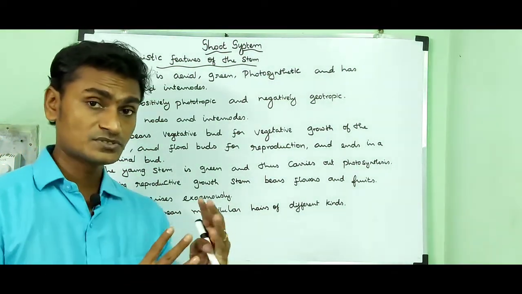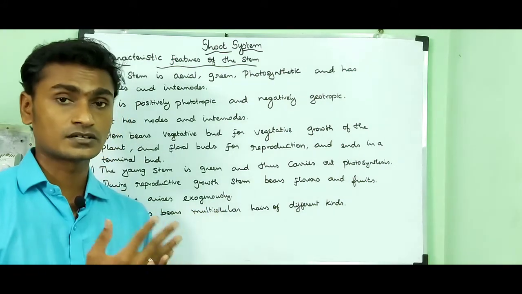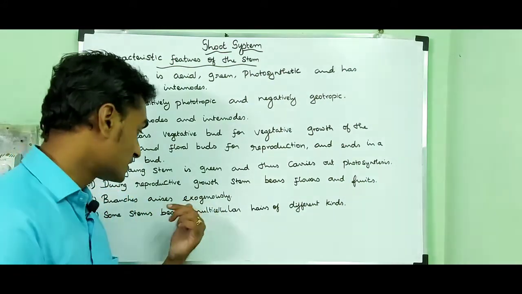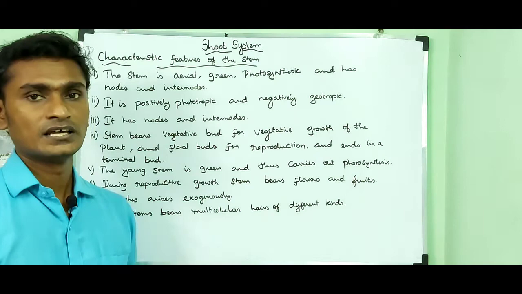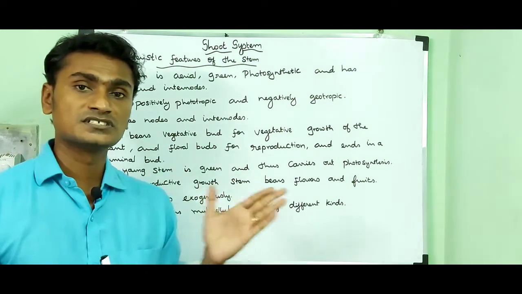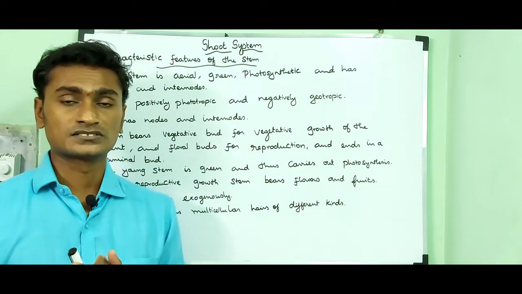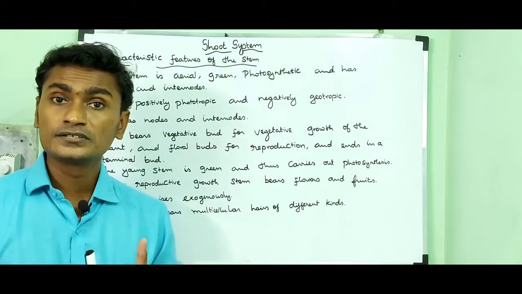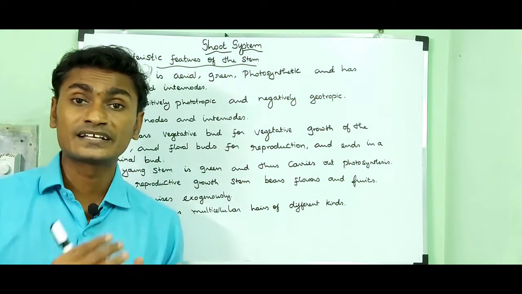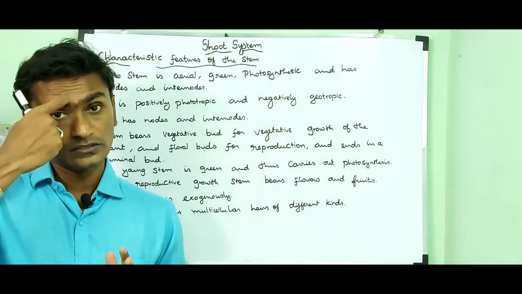Then branches arise exogenously. The stem branches arise from cortical cells, that is why they are called exogenous in origin. Lateral branches are exogenous in origin. Roots are endogenous in origin because they arise from the pericycle.